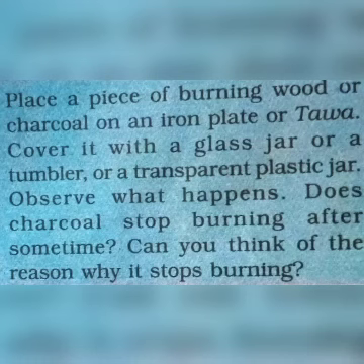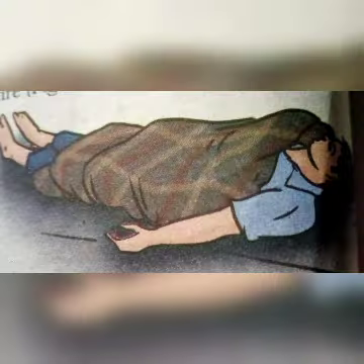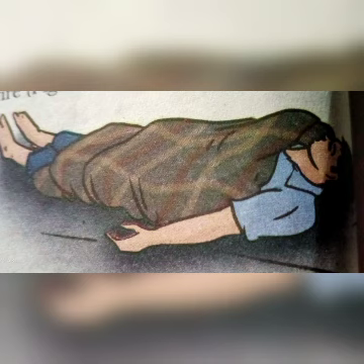As we have studied, the presence of oxygen is required for burning. In the absence of oxygen, fire or flame can be cut off. Place a piece of burning wood or charcoal, cover it with a glass jar or a tumbler. We can see that the charcoal stops burning after some time. That is because of the lack of oxygen. You might have heard that when the clothes of a person catch fire, the person is covered with a blanket to extinguish the fire. This is done in order to cut off the oxygen. In the absence of oxygen, no more burning will take place, so the person will escape.